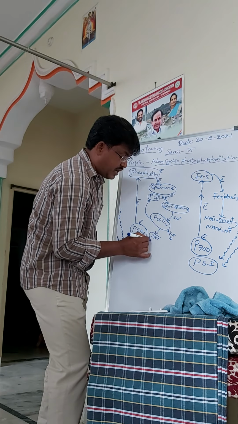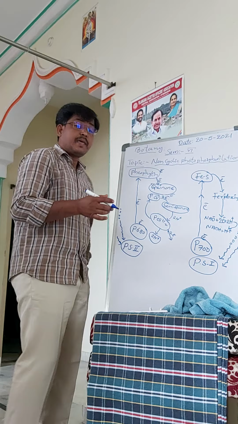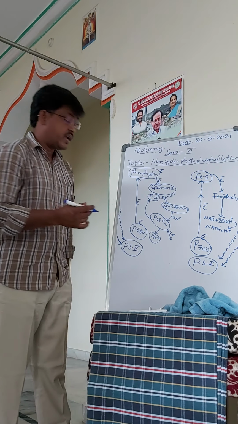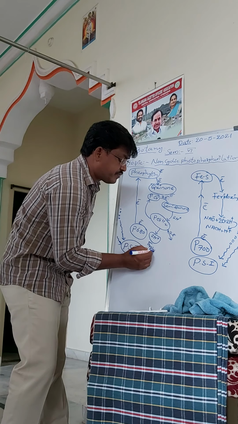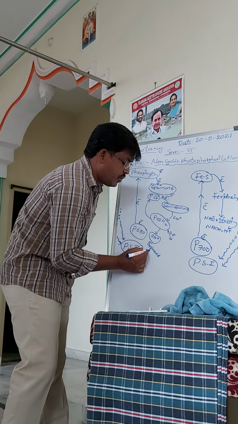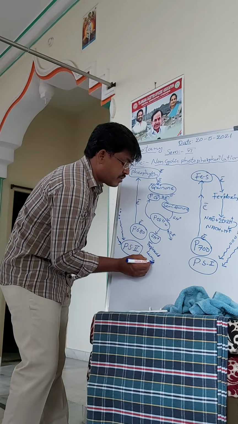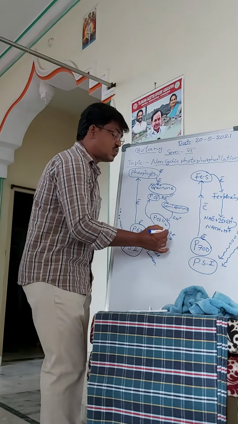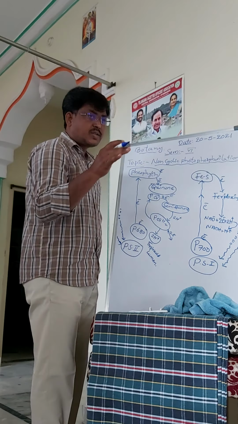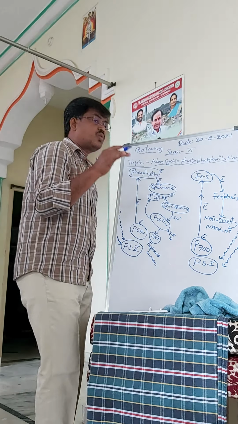These two protons transfer into the thylakoid lumen, but these two electrons transfer to cytochrome F.